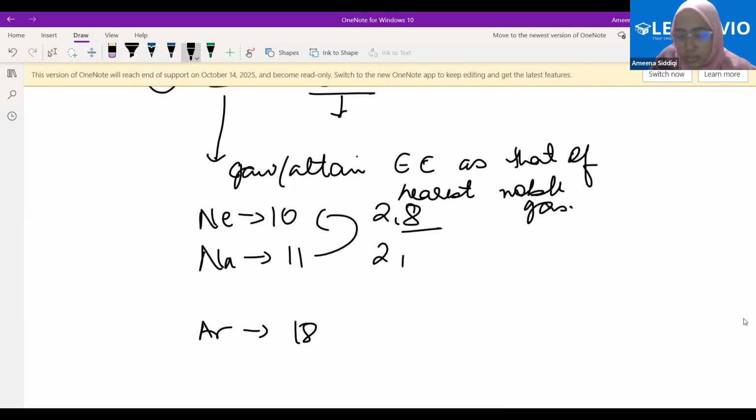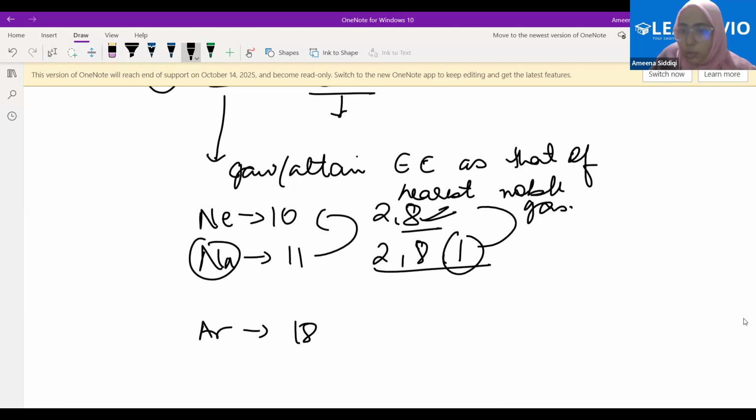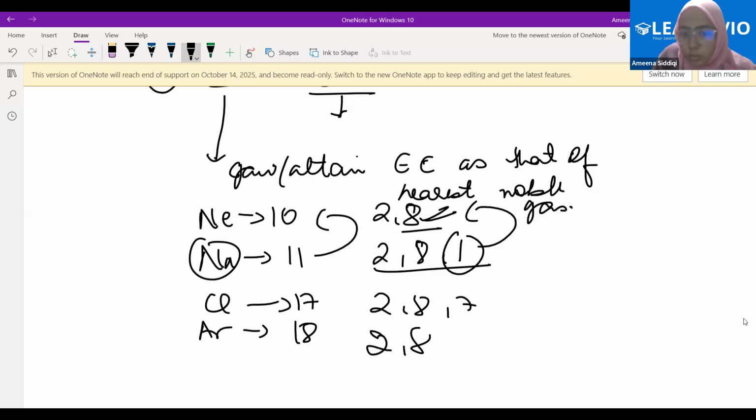Therefore, sodium with the electronic configuration 2, 8, 1 will want to lose this one electron and attain the electronic configuration like this. Whereas chlorine, with atomic number 17, so 2, 8, 7, will want to attain 2, 8, 8. It will want to gain one electron and attain that of the nearest noble gas, that is argon. Yes or no?